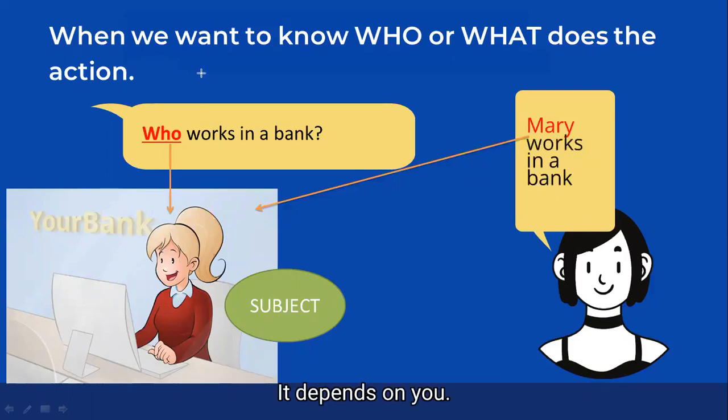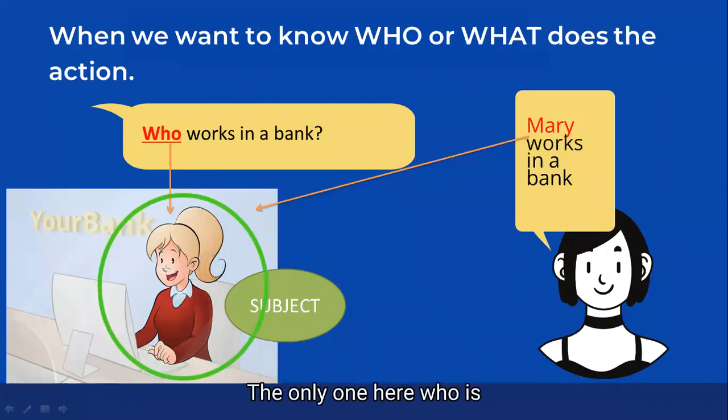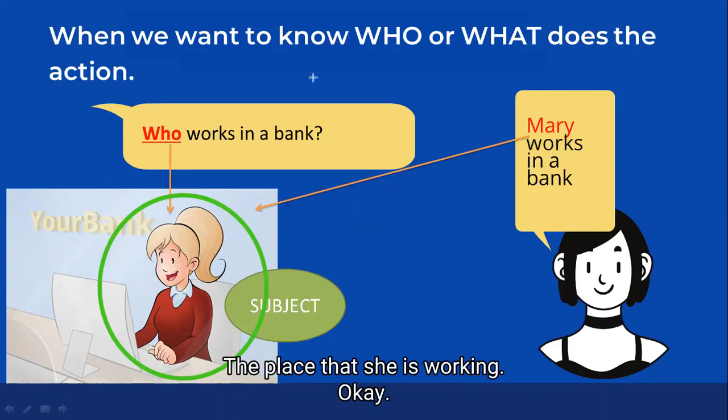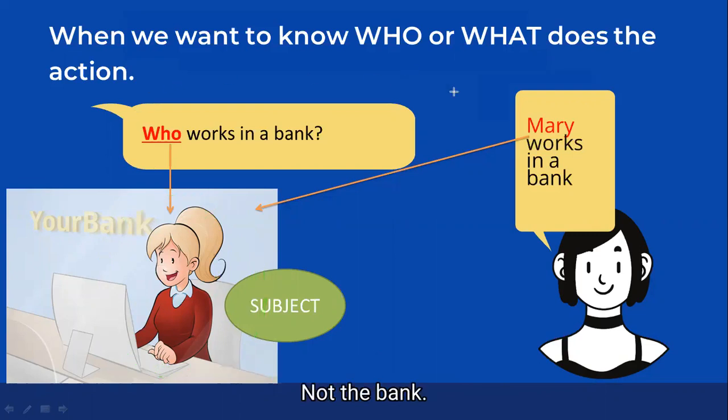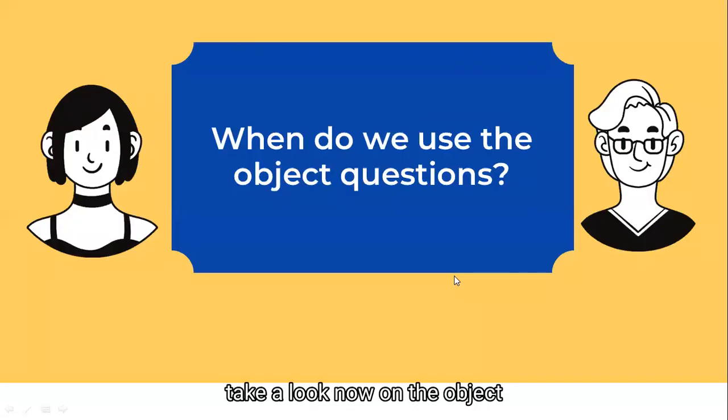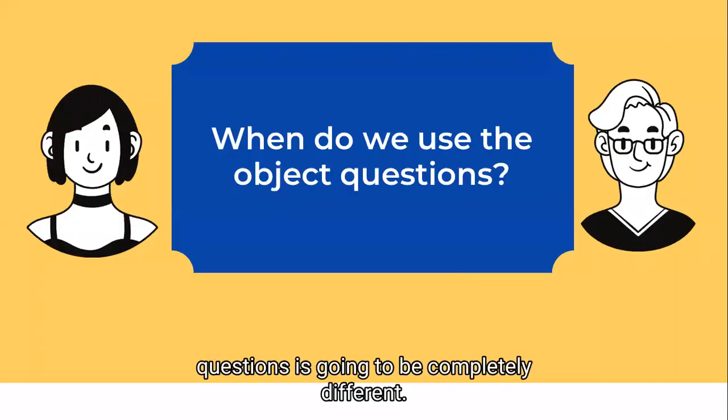It depends on you. Now take close attention to the image. The only one here who is highlighted is Mary, not the place where she works, okay? Not the bank.